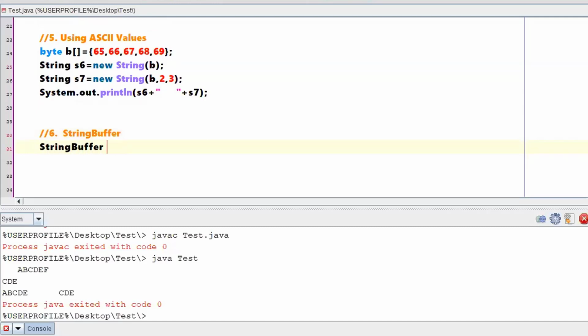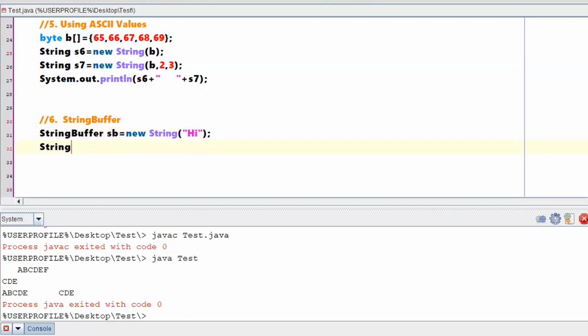StringBuffer sb is equal to new StringBuffer of, say for example, hi. This is the content of the string buffer. You can make a string from the string buffer. String s is equal to new String of sb. That means I am making a mutable object into an immutable one, right? String buffer is mutable. I'm converting that to an immutable object, right? Even this is one of the variations.